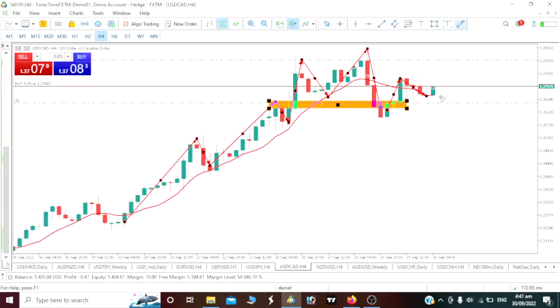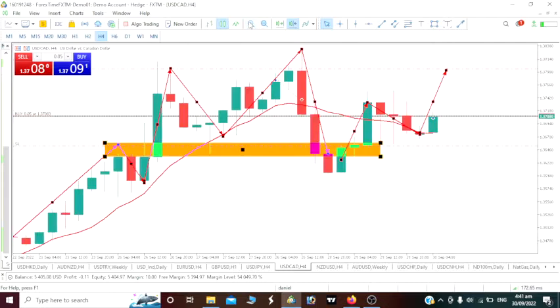I am seeing this as an impulse move upward again, then a little bit of a correction. Then I am taking this as another impulse movement upward on our USD CAD. I'm still speculating that this price will go bullish, because I believe the USD will go bullish against the CAD. The London session has not opened, by the way. If the London session opens, or during the London session, we should be able to break this high on our 4-hour time frame, guys.